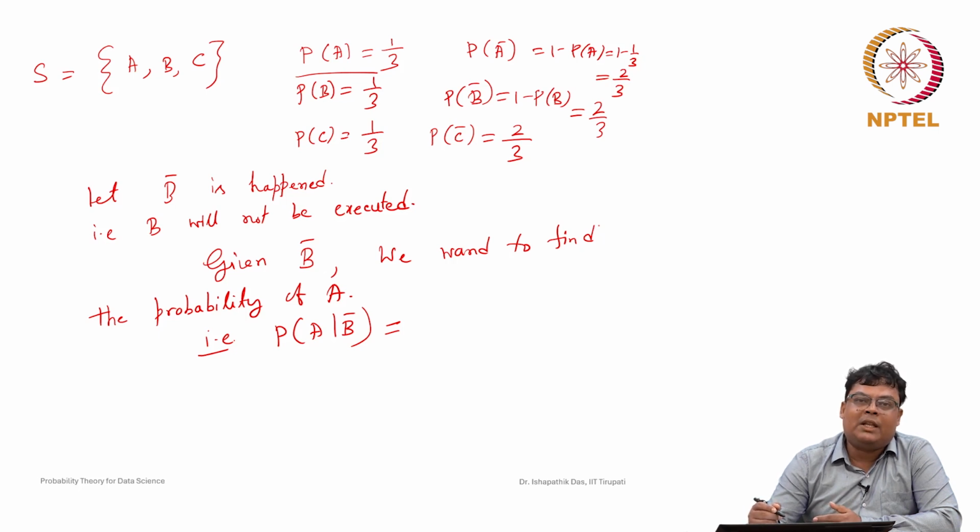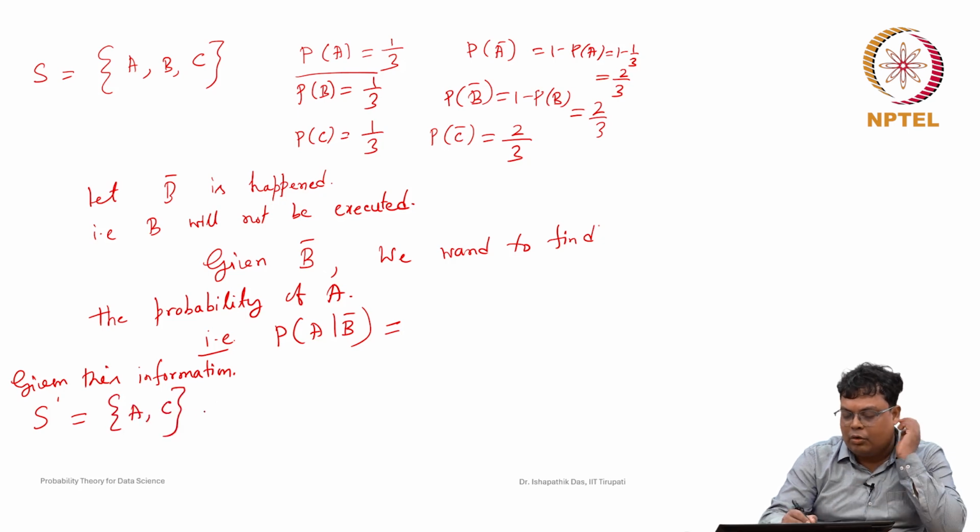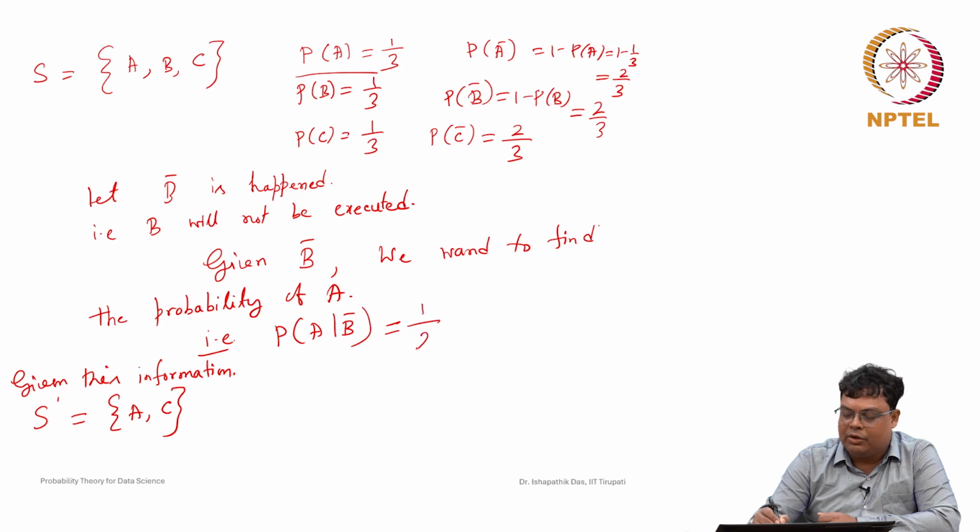So, then among A and C, the sample space, given this information, changes to only A and C. Out of A and C, what is the probability that A will be executed? Because there are two elements which are equally likely, probability of A equals probability of C, and out of 2, 1 will be executed, so it is 1 by 2. That is how we can get this probability from intuition.